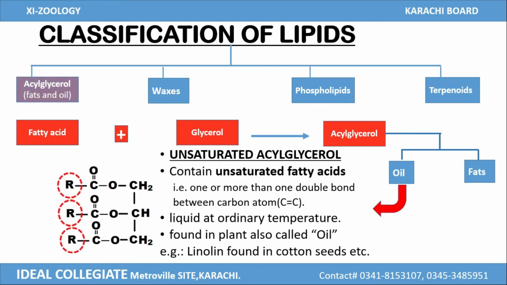Oils are liquid at ordinary temperature, and oil is mostly found in plants. An example of unsaturated acyl glycerol is linolene, which is found in cotton seed.